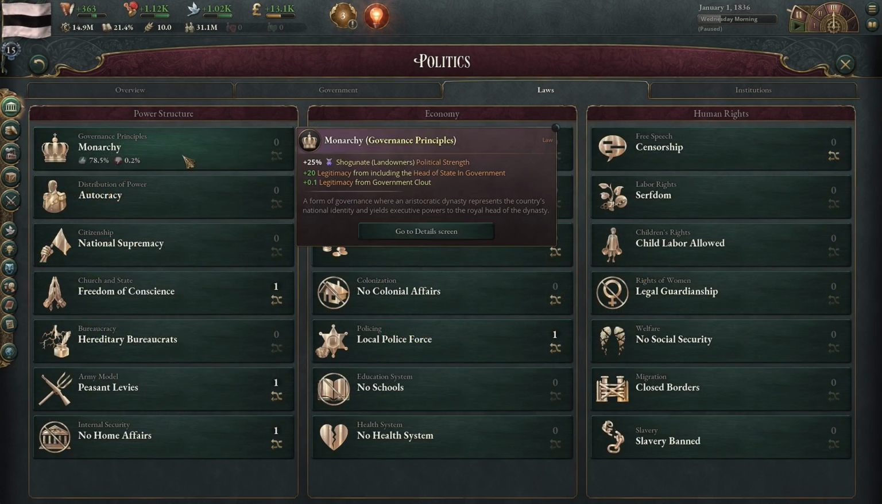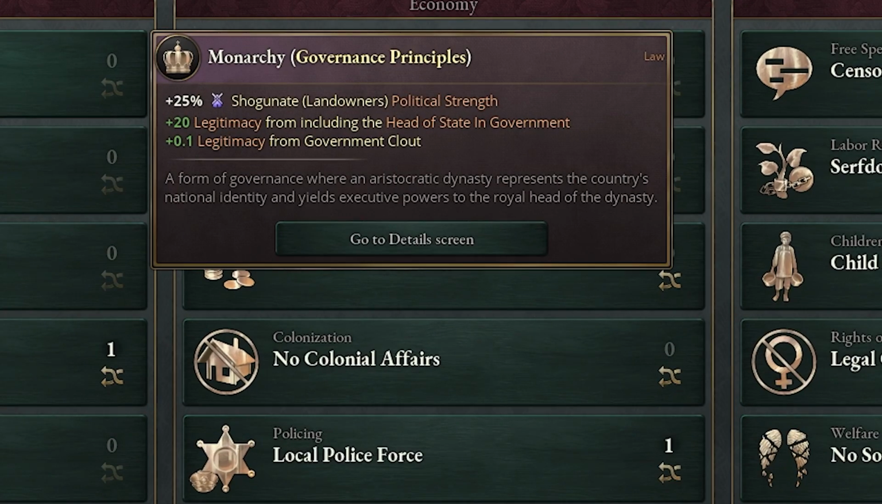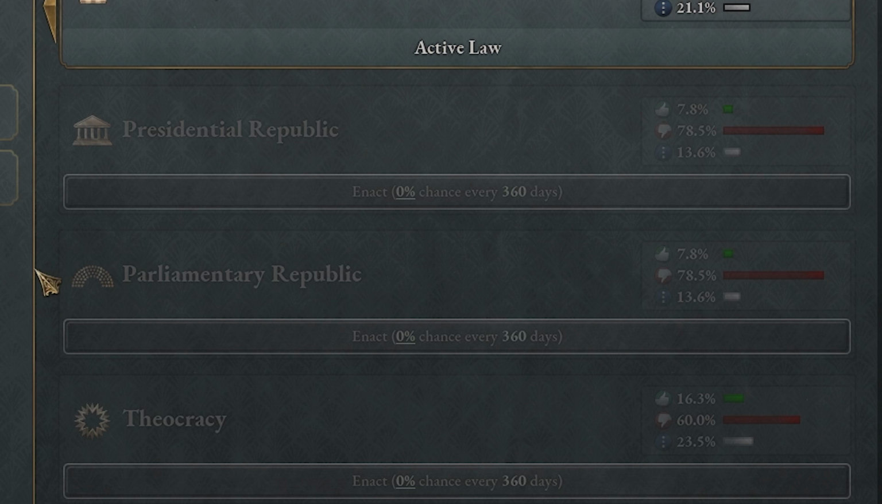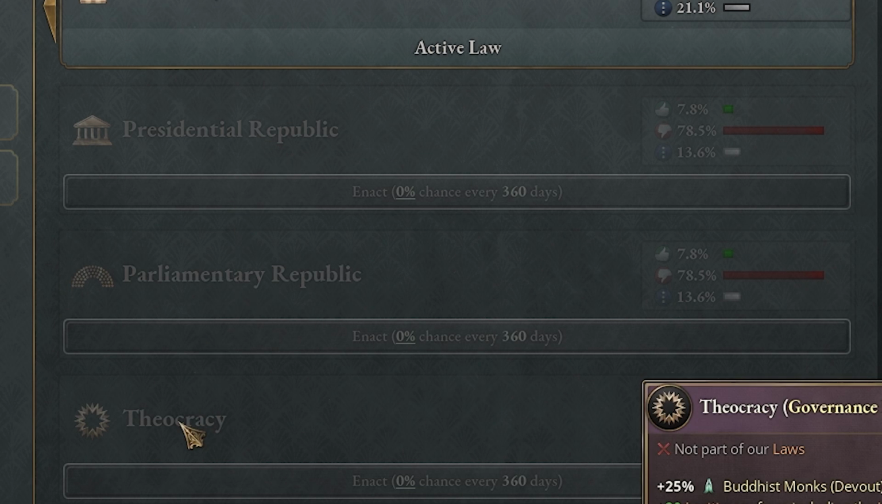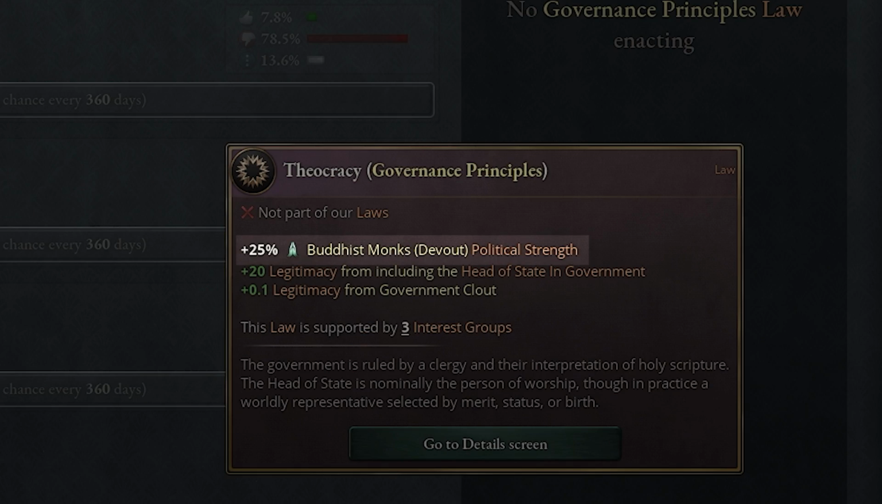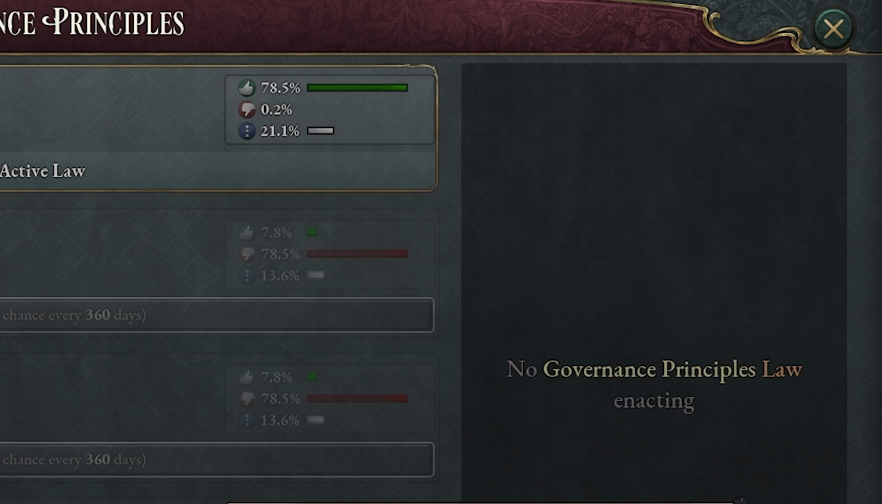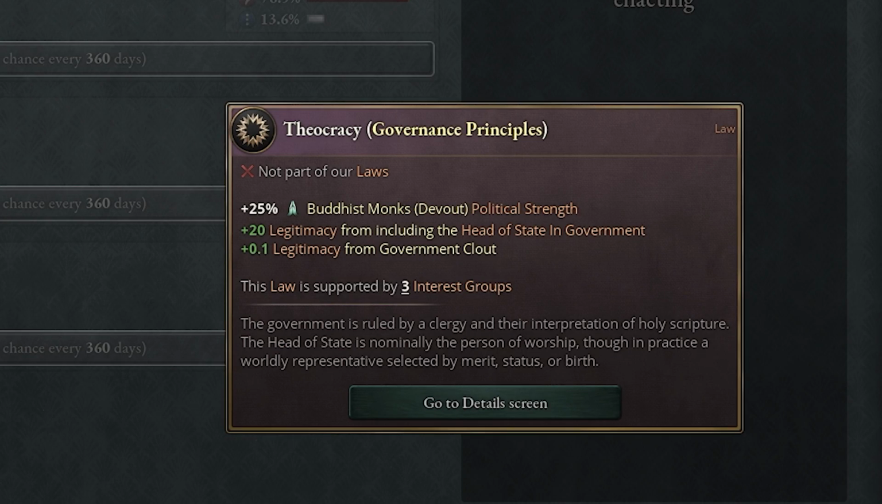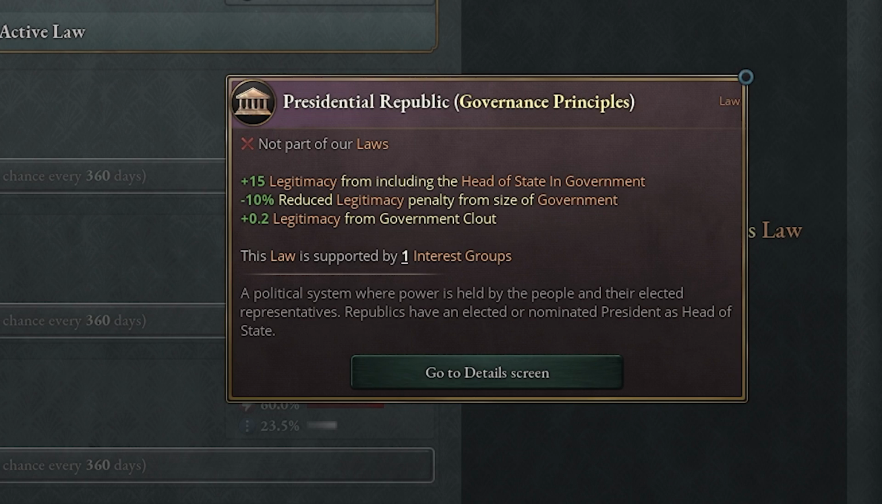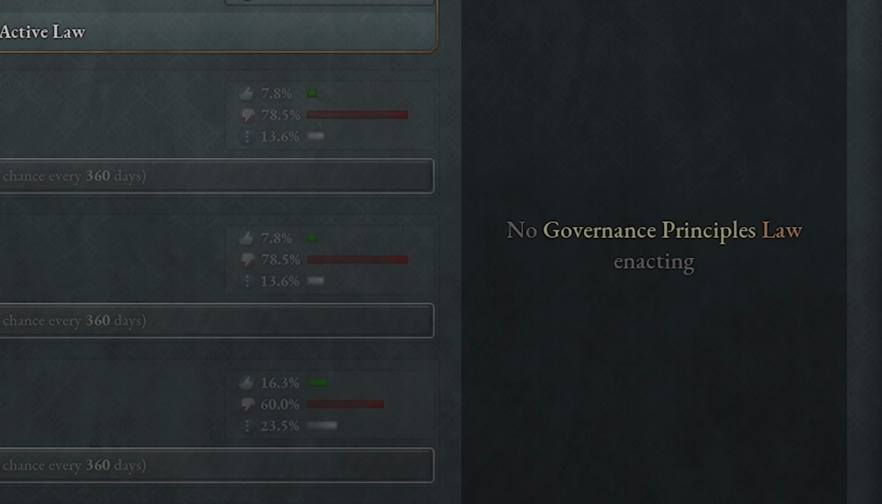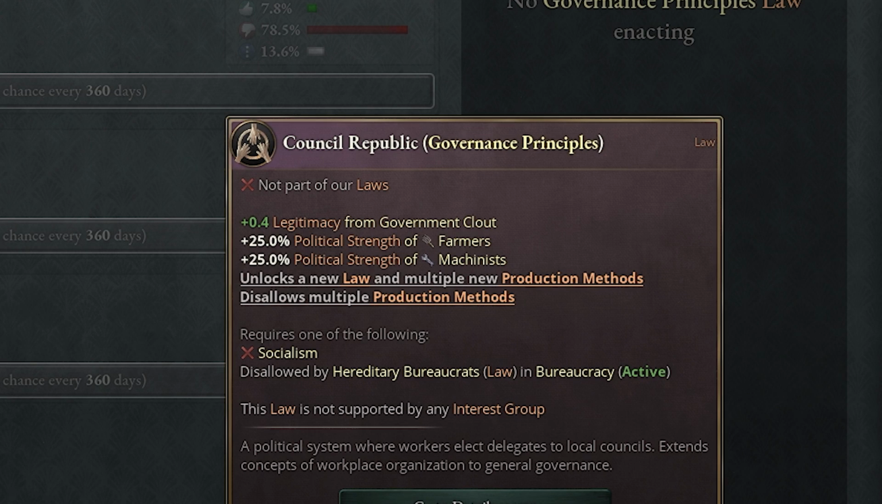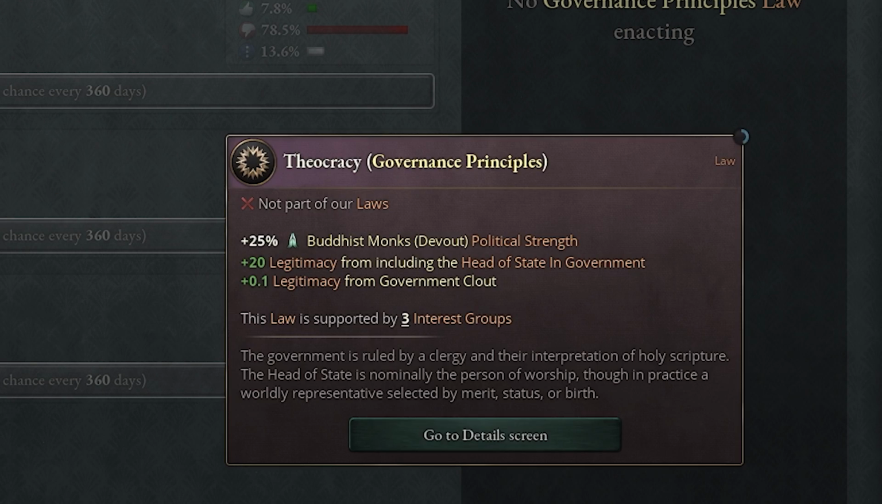Now looking at the laws, we can see for monarchy, they're getting a plus 25%, the Shogunate are. So we want to see what are their other options. We can see here the theocracy is a plus 25%, meaning that the Shogunate will lose 25% and the theocracy would gain 25%. So that's a huge game changer in power with the percentages. We also have presidential republic, which doesn't help, parliamentary, and council republic. So that's not going to help any of our groups. So theocracy is a possibility.